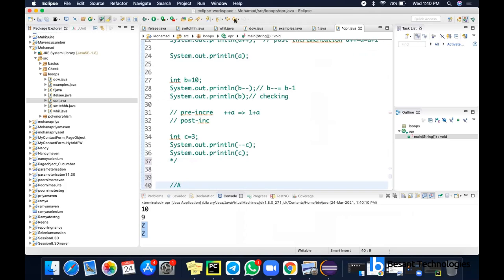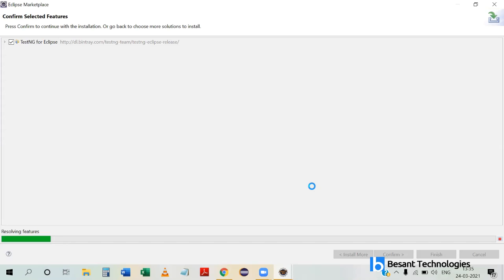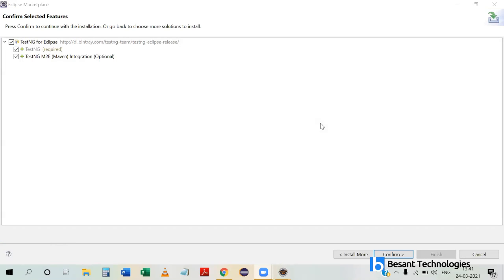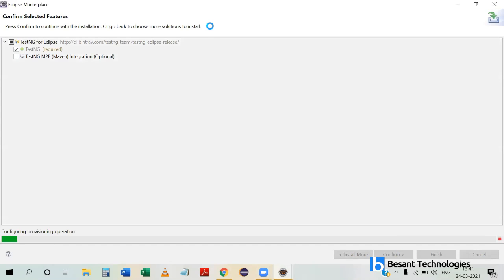Is it asking anything? That plugin? One second. Yes, ma'am. Can I share it? Yeah, share your screen. What you have to do is deselect the second checkbox. Now click on confirm. It will take some time. Okay, you can stop sharing your screen.